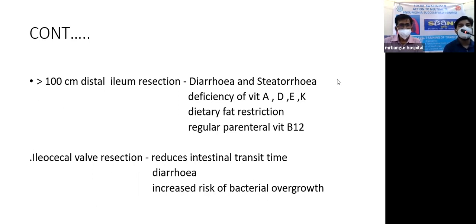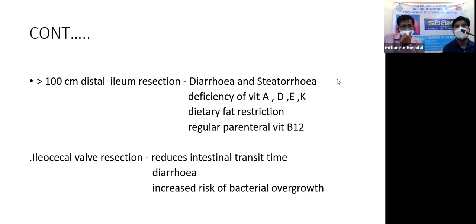If more than 100 centimeters of distal ileum is resected, it leads to diarrhea and steatorrhea. There could be deficiency of the fat-soluble vitamins A, D, E, and K due to loss of bile salts. Patients are told to restrict their fat intake and require regular parenteral vitamin B12.